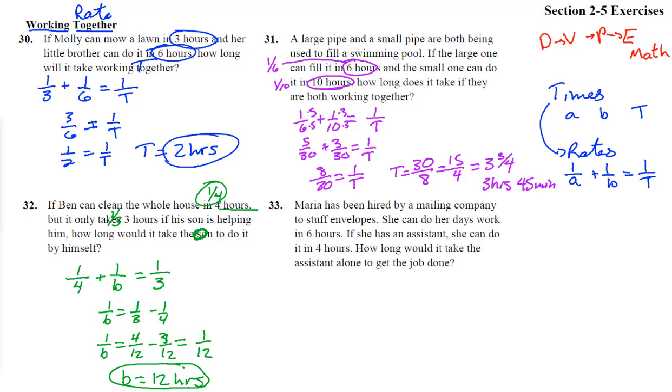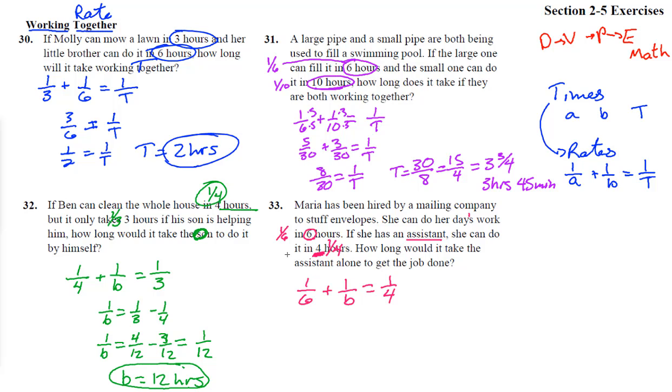All right, number 33. Marie has been hired by a mailing company to stuff envelopes. She can do her day's work in 6 hours. So hers is 1/6 of the job every hour. If she has an assistant, they both can do it in 4 hours. So this is that total time, which is smaller than that. So the total rate is 1/4. So it's 1/6 plus her assistant doing it alone, we'll call that B, and that equals 1/4.